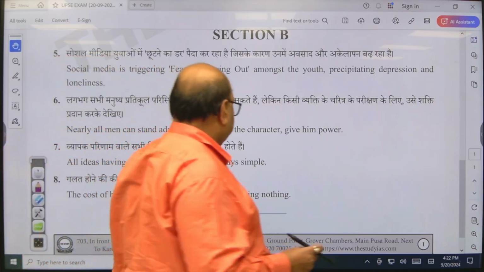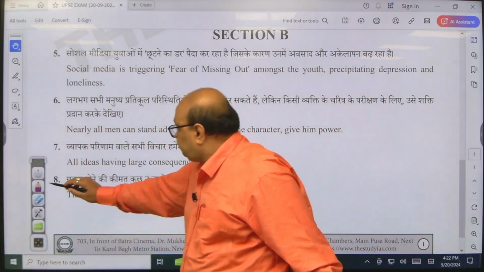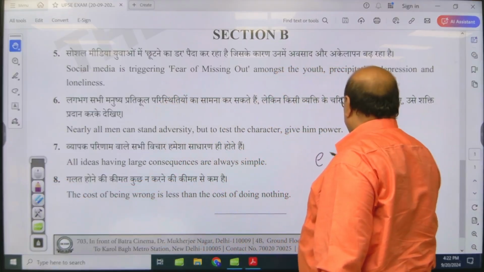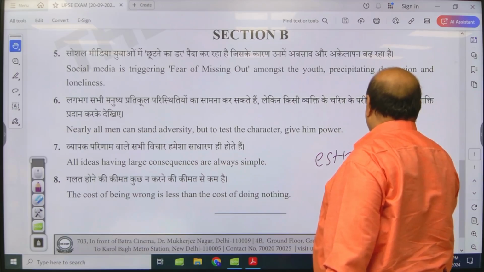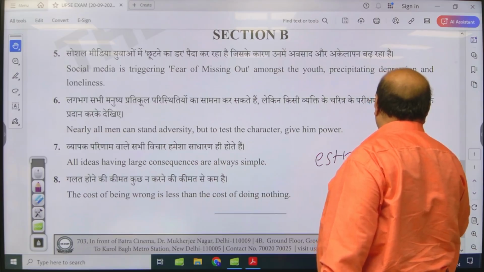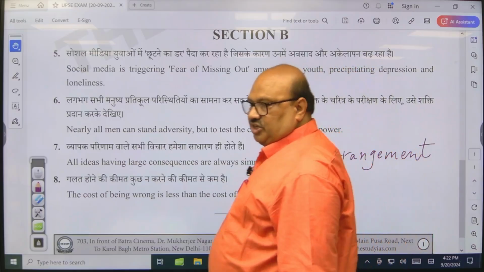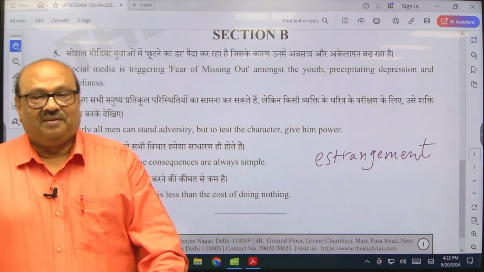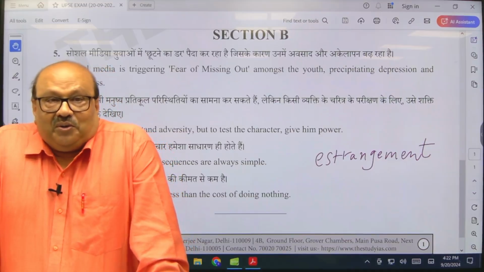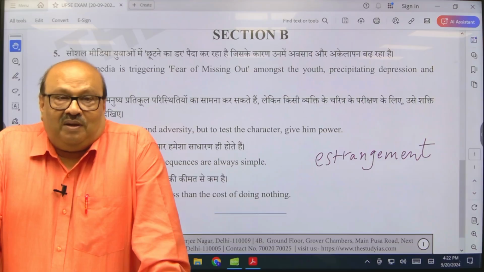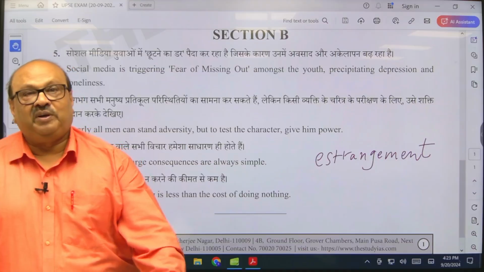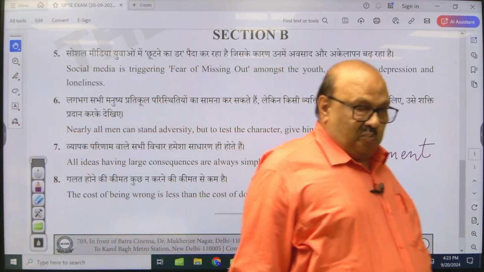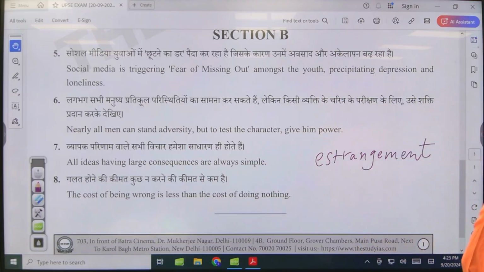There is a word. This word is estrangement. So you go to the park with your girlfriend. You should be spending time with her, or she should be spending time with you, but you hardly spend time together.